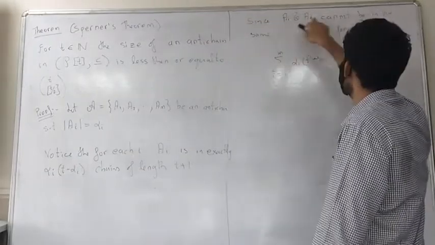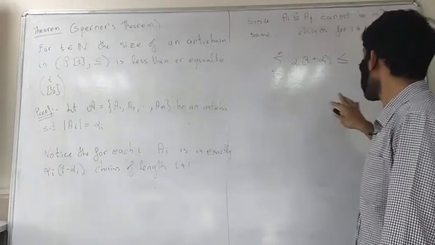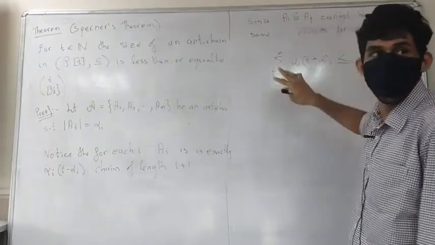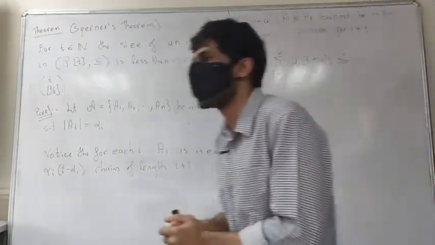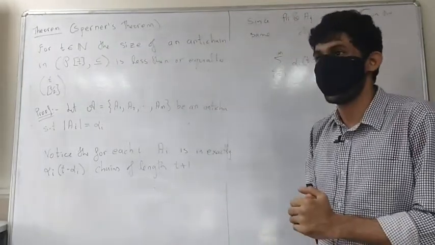These cannot be in the same chain, they are two elements of an antichain. They can't be in the same chain. So that means that all these chains are distinct, but how many maximal chains are there? How many chains are there of length t plus 1?